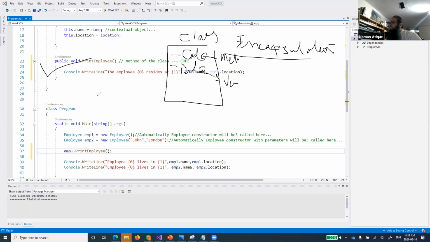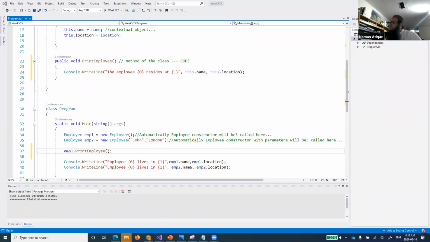So you see, this one becomes the code of the class, or even the constructors become the code of the class, and the data was the fields, whether we are talking about location or name, whatever we are talking about, they become the fields of those particular things. Okay, so there was something that I had to discuss, and I just took it out from the previous lecture, and I will update that one as well.